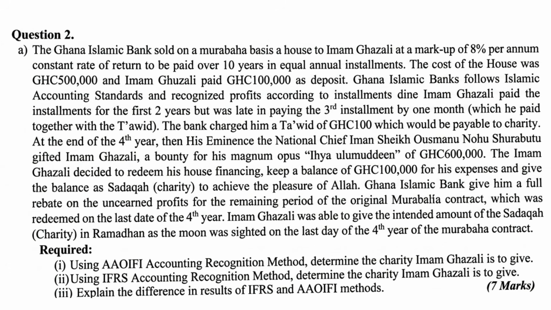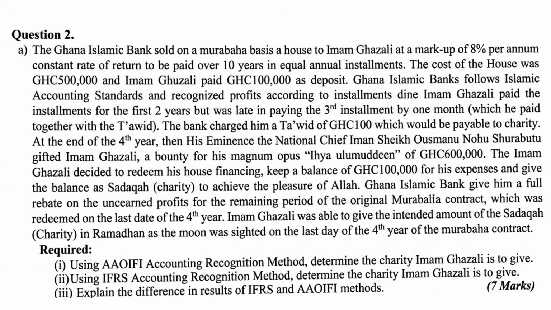At the end of the fourth year, His Eminence, the National Chief Imam, Sheikh Osmani Nuh Salutu, gifted Imam Ghazali a bounty for his magnum opus of 600,000. Imam Ghazali decided to redeem his house financing, keep a balance of 100,000 for his expenses, and then give the balance as Sadaqah to achieve the pleasure of Allah.